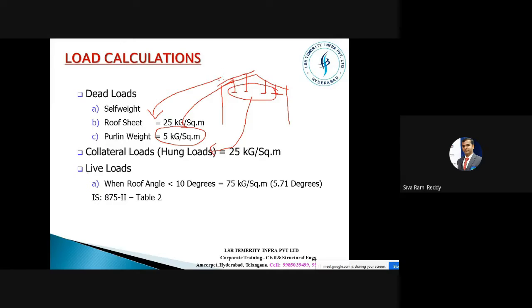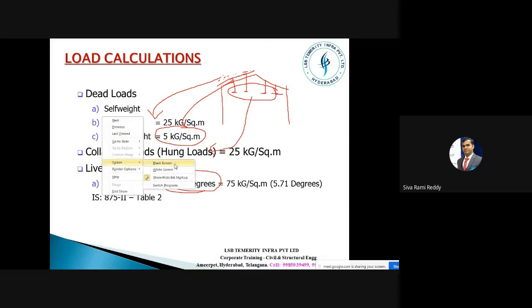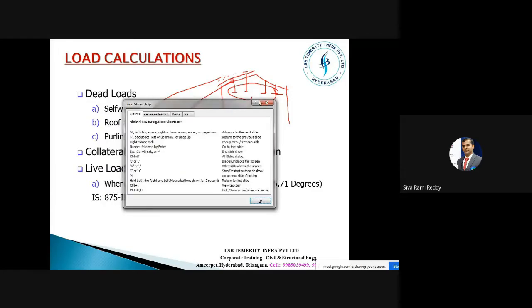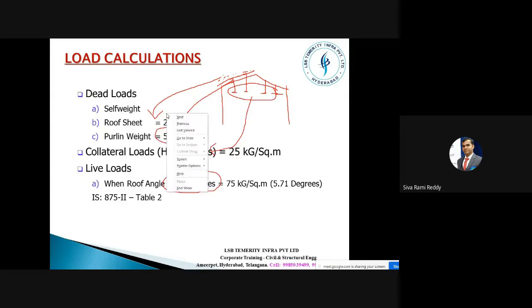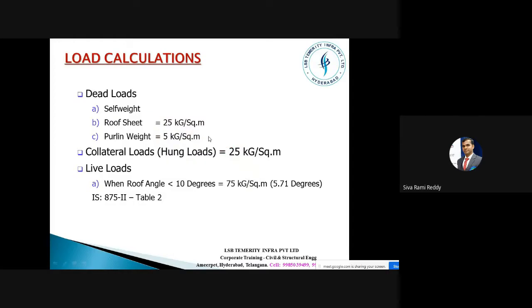Then live load. There is a possibility that we can have a live load also on this structure, so we have to take the load according to this angle of inclination. Now we understand these loads.